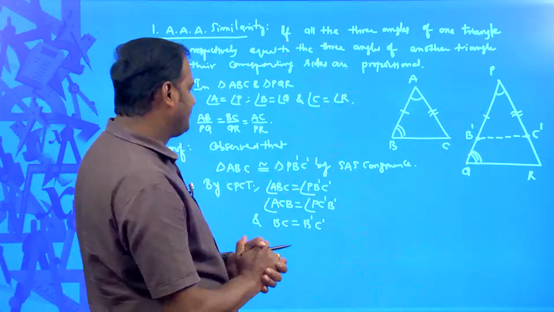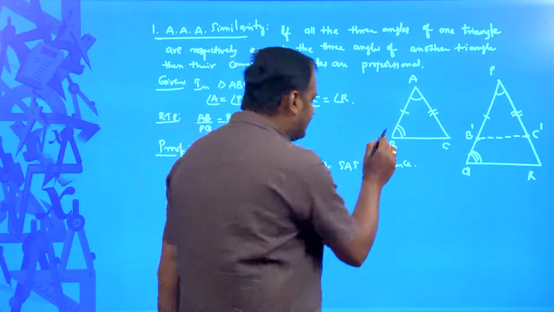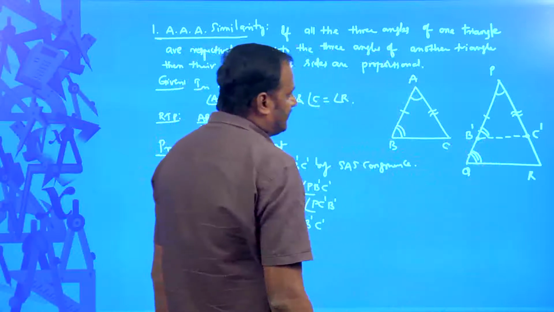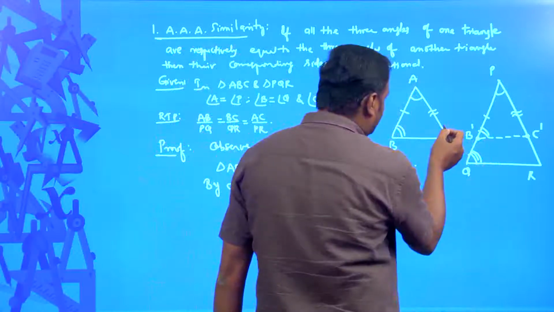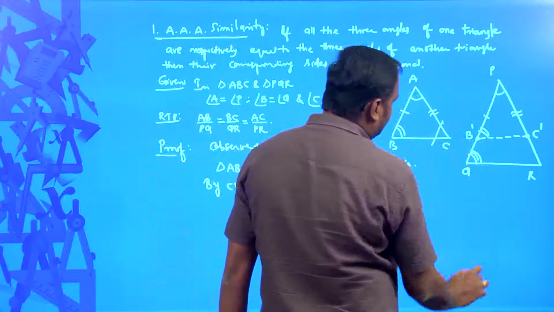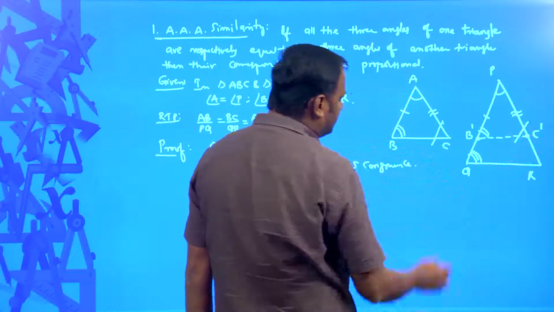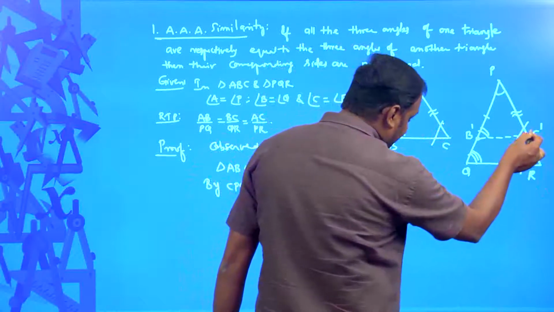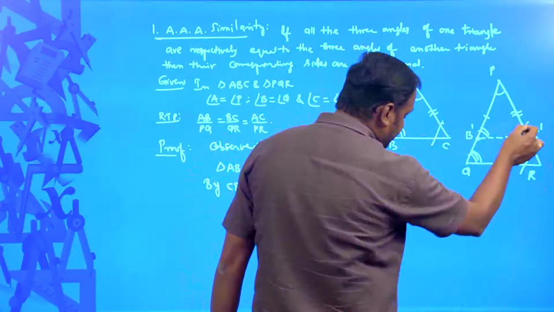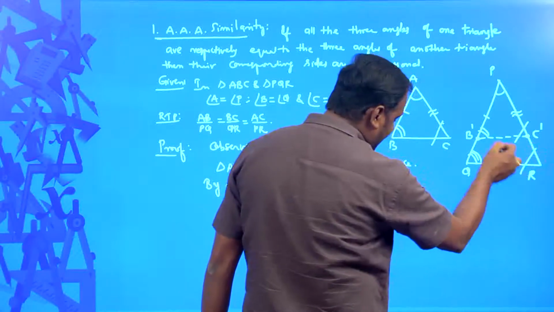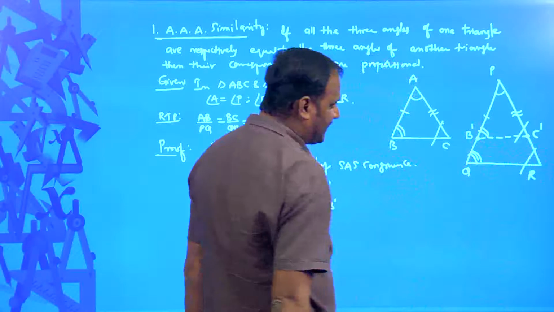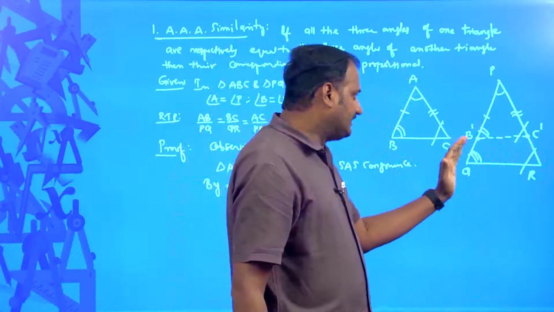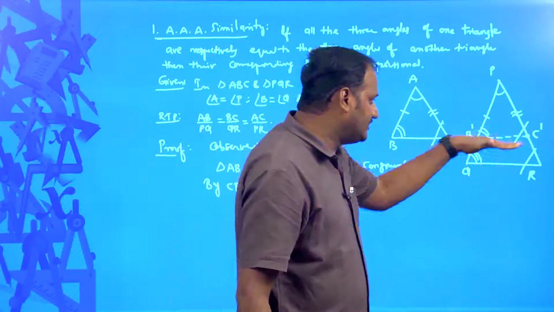Once you observe here, we proved that angle B is equal to angle B dash. Angle C is equal to angle C dash, but already you know that angle C is equal to angle R. But now we proved that angle C is equal to angle C dash, it means angle C dash is equal to angle R, and angle B dash is equal to angle Q. If these two angles are equal, what do you call these two lines?